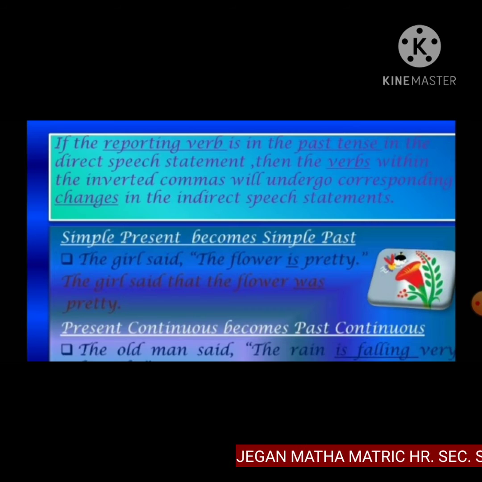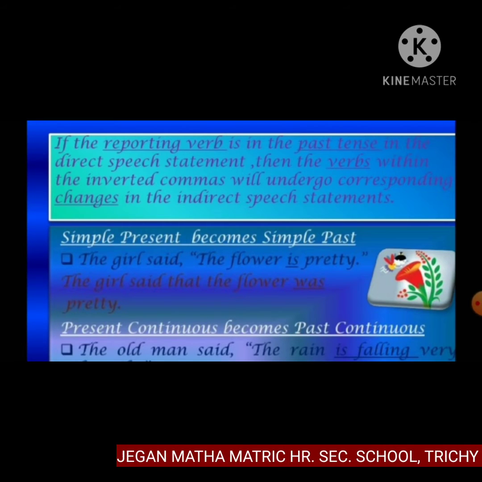Simple present becomes simple past. For example, the girl said, "The flower is pretty."